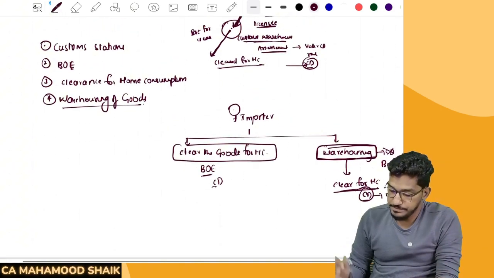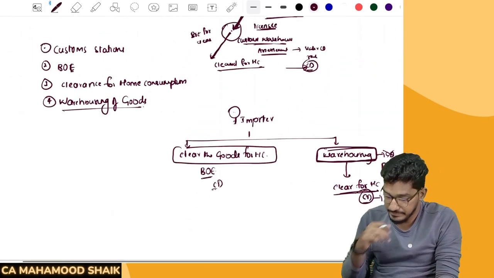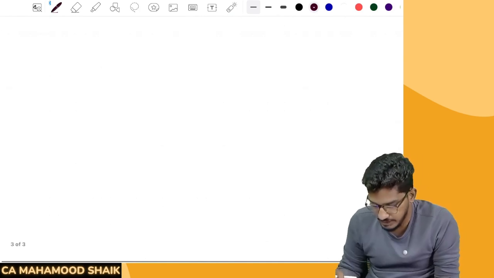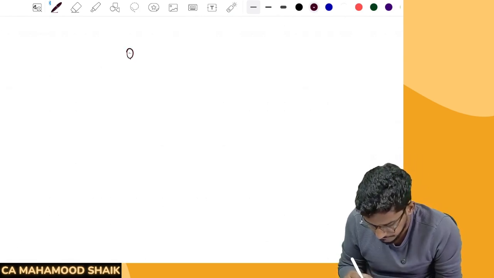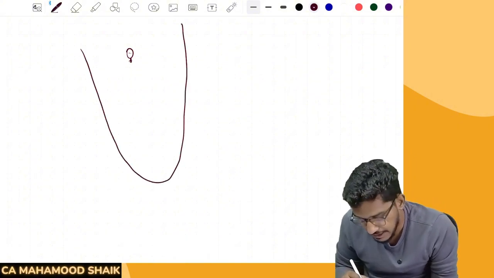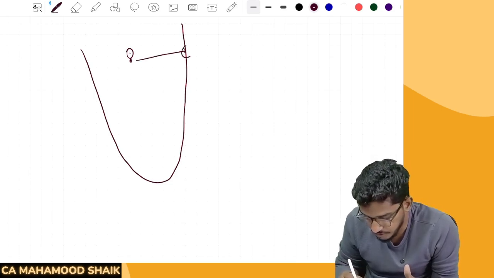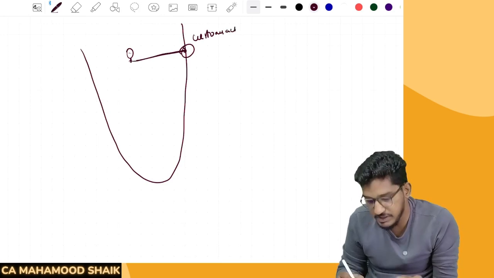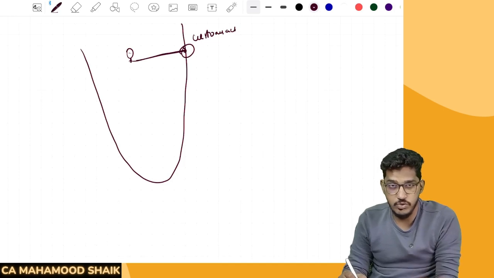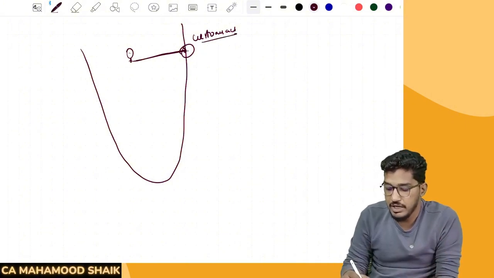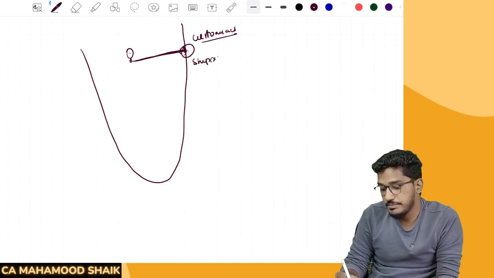Now, going forward, exports. If we talk about exports, more or less the same thing will be there. If you are a person who wants to export your goods outside of India, like in the manner of imports, in exports also we go to the customs station. There we have to submit some documents. We will hand over all the goods which we want to export. After handing over the goods for export to the customs authorities, verification and all checks will happen. Here you have to generate one document called the shipping bill.